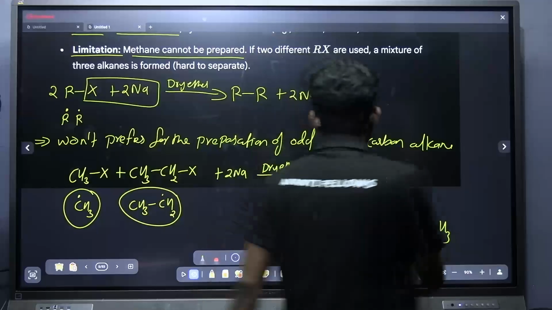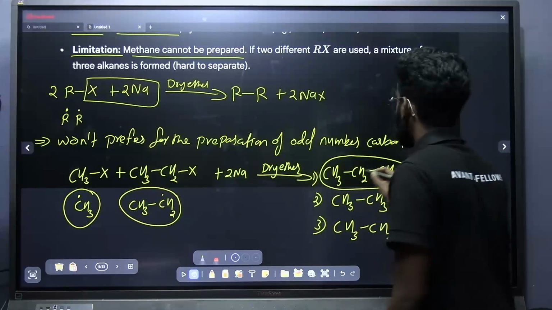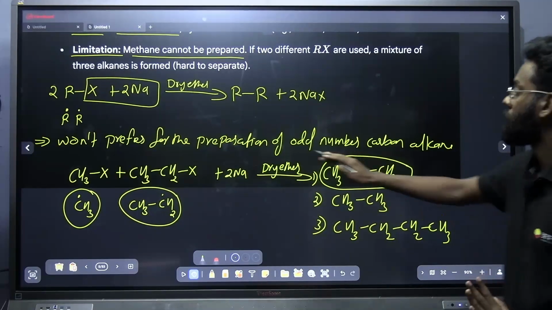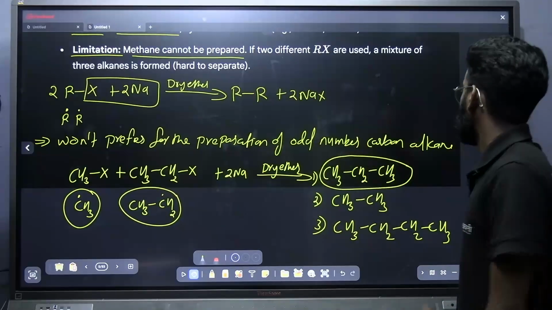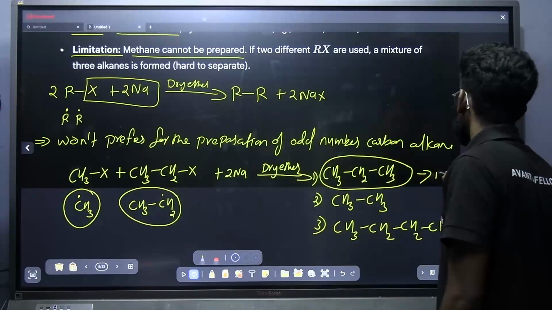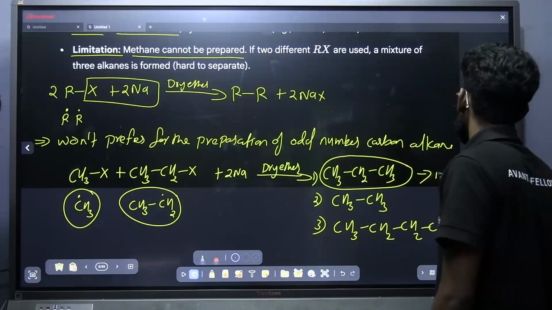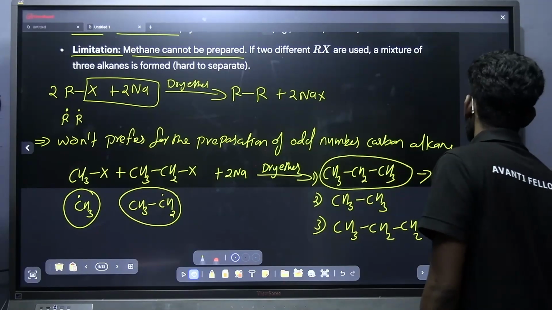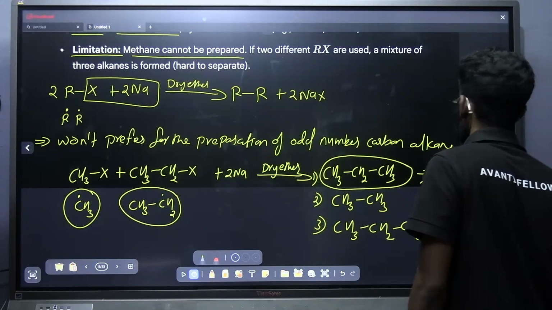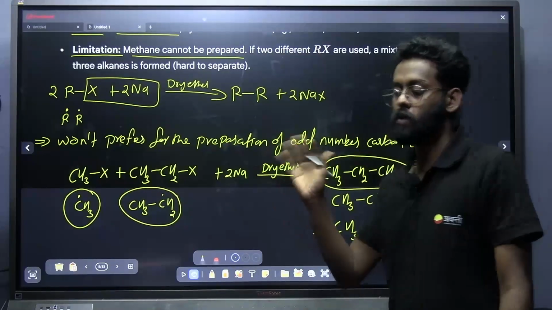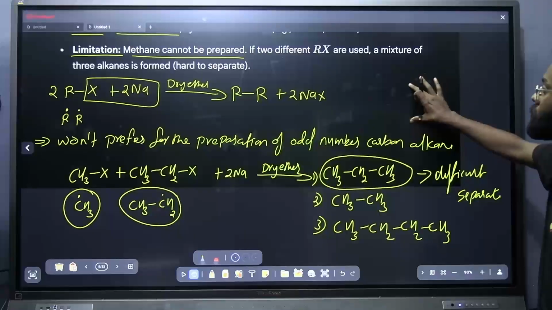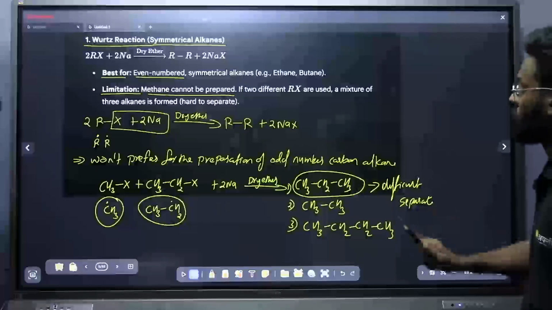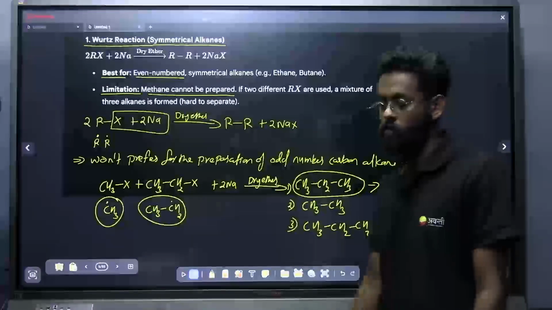Because of the formation of a mixture of products, separation of the alkane with the odd number is very difficult. Due to that only, we do not prefer preparation of odd number carbon alkane by using the Wurtz reaction. Difficult to prepare, difficult to separate. Hope all of you understood this one. What are the points that you should note down for the Wurtz reaction? Is it clear? Can I move to the next? Just note down the points that I am writing on the board. The PPT will be shared with you.